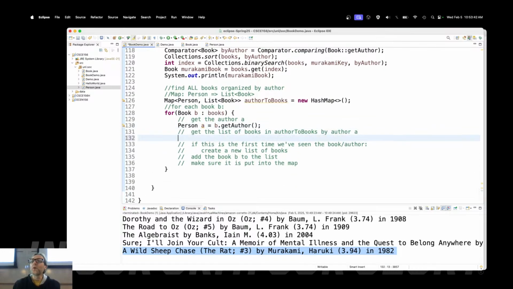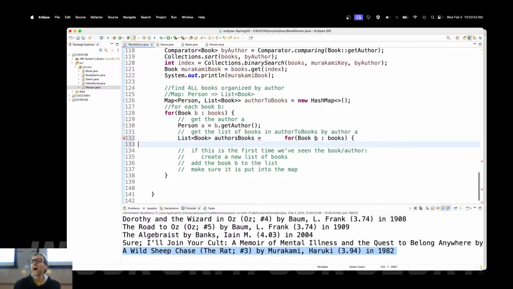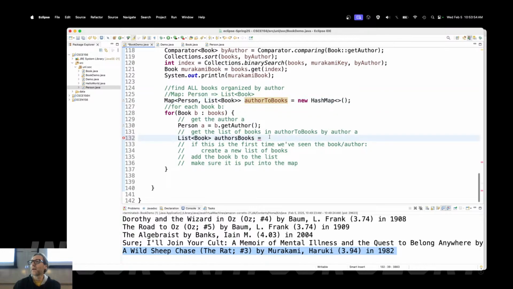Get the list of books from this map by that author. So a list of books, authors' books is equal to that map, oops, I meant to copy that, dot get that author. So there's the map finding it for me. Remember I said find the list? I immediately erased that because the map finds it for us. We don't have to worry about that.